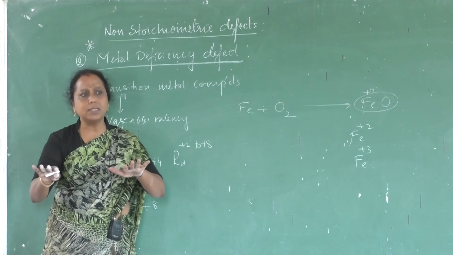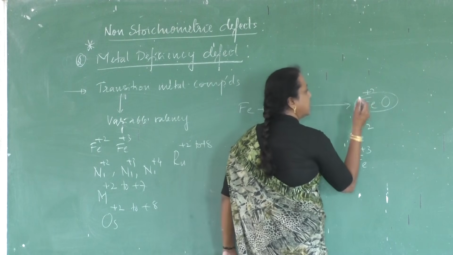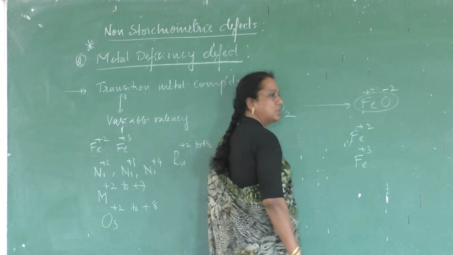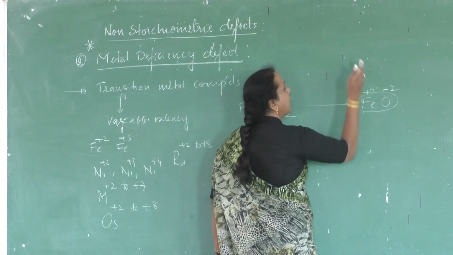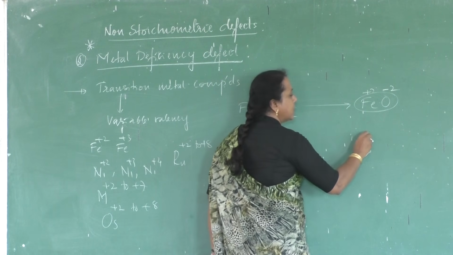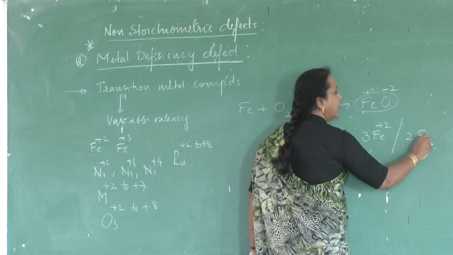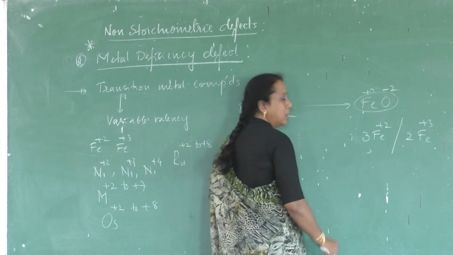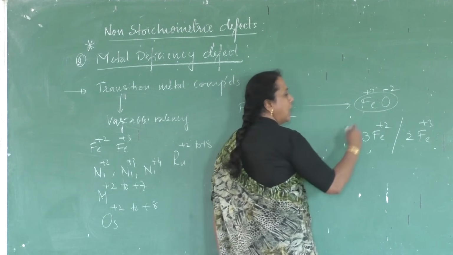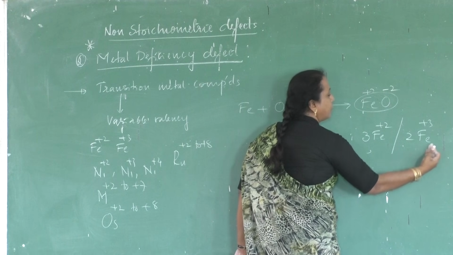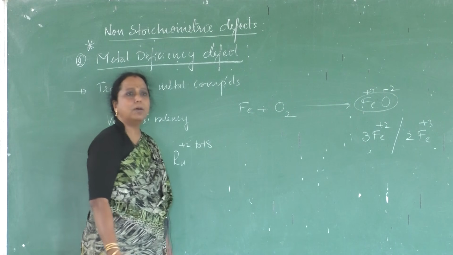As many positive charges as there are, that many negative charges there will be. How much positive charge is here? +2. And oxygen has how much charge? -2. But some of the Fe +2 are replaced by Fe +3. That is, 3 Fe +2 ions are replaced by 2 Fe +3 ions. 3 of the ferrous ions are less in number, and they are replaced by how many ferric ions? 2 ferric ions. Now count the number of iron atoms.